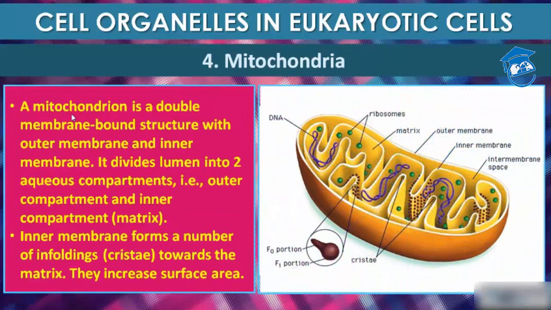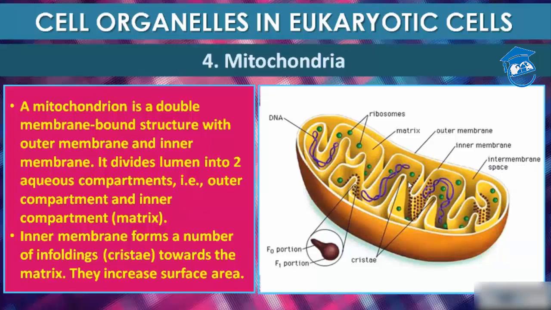Mitochondria, as I told you, is a double membrane-bound structure. See, this is the outer membrane and this is the inner membrane. It divides the lumen into two aqueous compartments, the outer compartment and the inner compartment, that is the matrix. So this is the matrix and this is the intermembrane space. The space between the outer membrane and the inner membrane is called the intermembrane space.